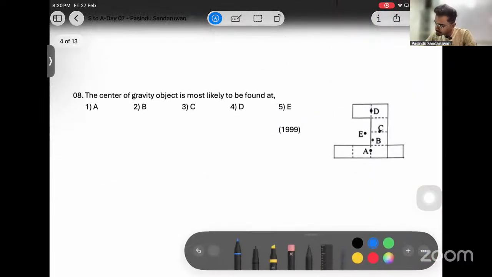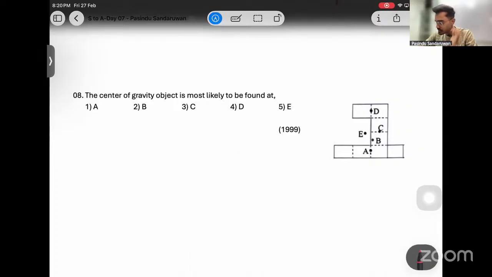8. The center of gravity of the object is most likely to be at. Okay. Now, first thing is, this part is symmetric. The part consisting of these 6 parts is symmetric, no? That is symmetric from this line, and that is also symmetric from this line.